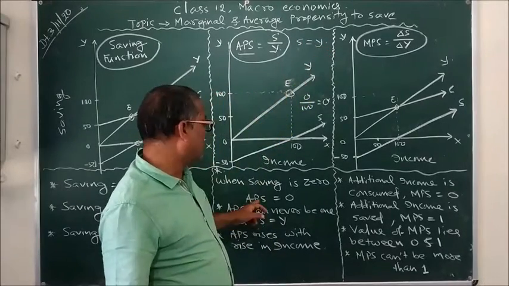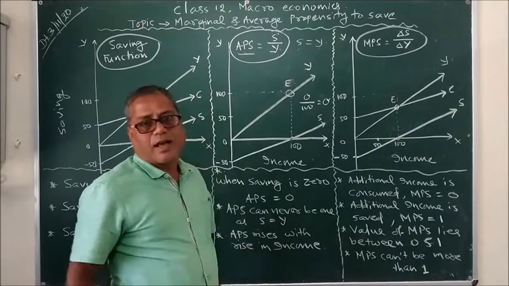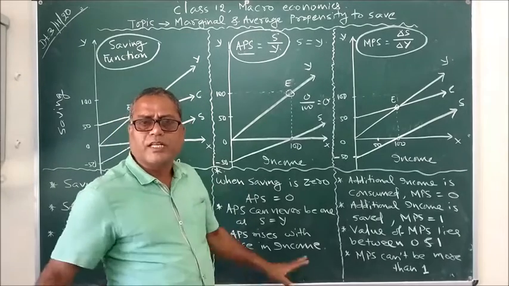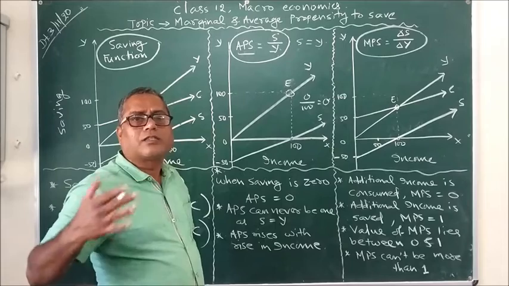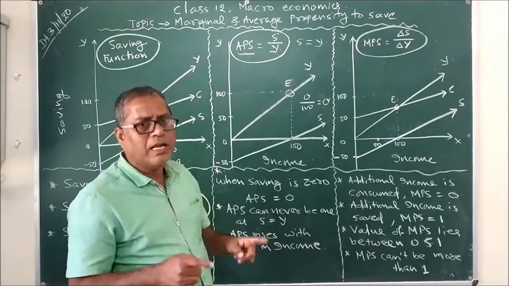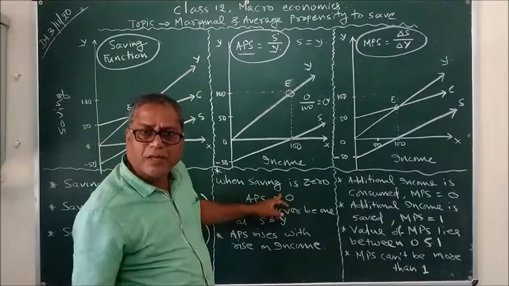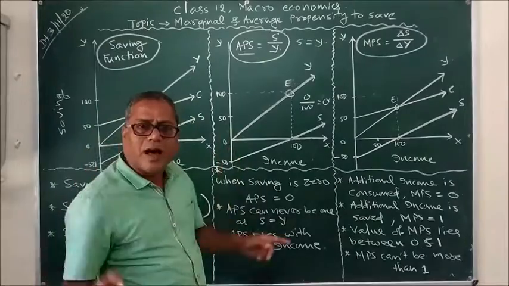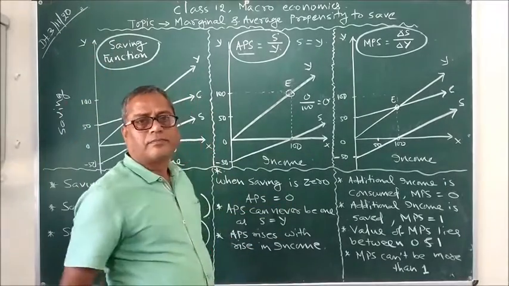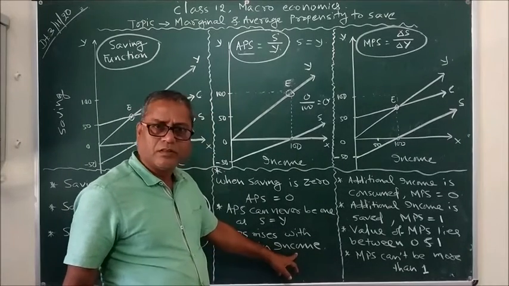That's why average propensity to save can never be 1. And as it can never be 1, there is no question that it will be at some point greater than 1. So APS can never be 1, and APS can never become more than 1. So the value of APS always lies between 0 and less than 1. APS rises with a rise in income.